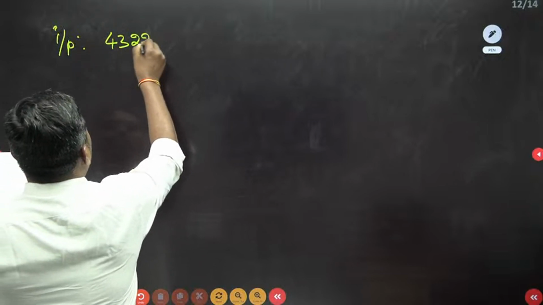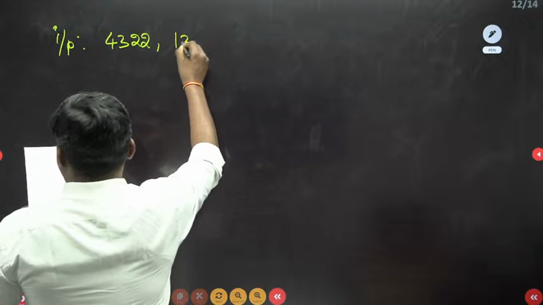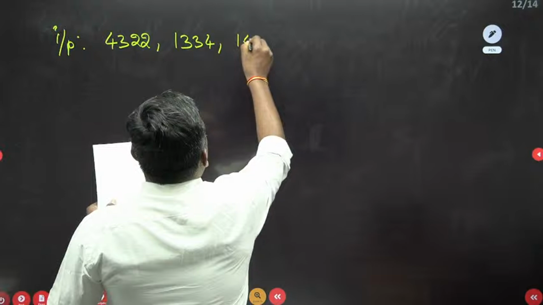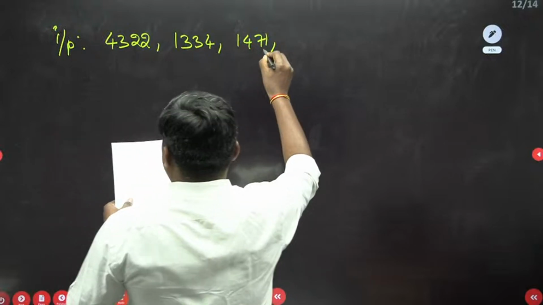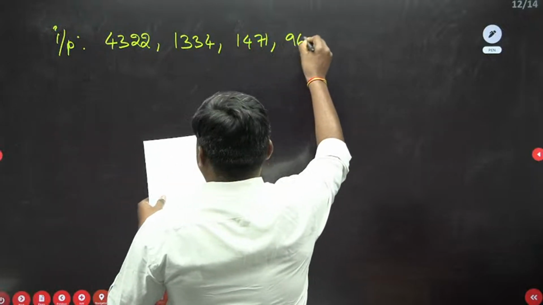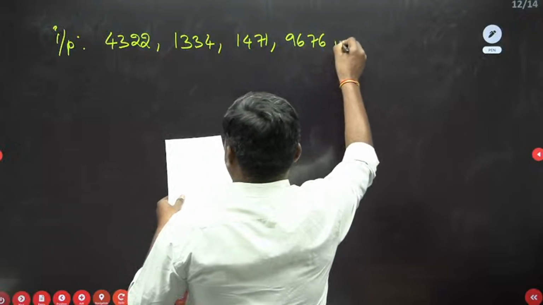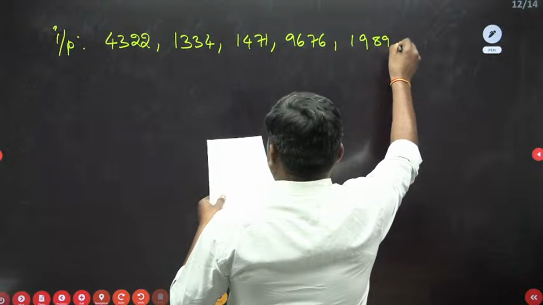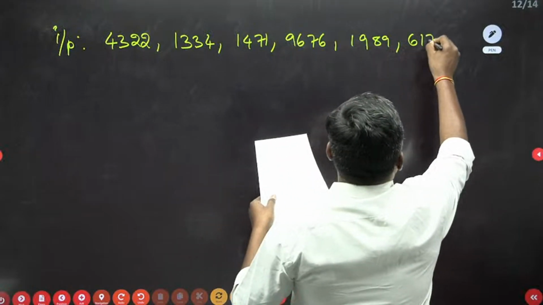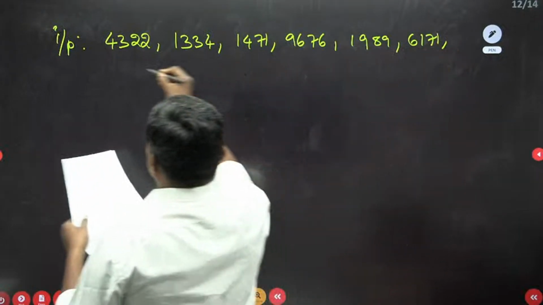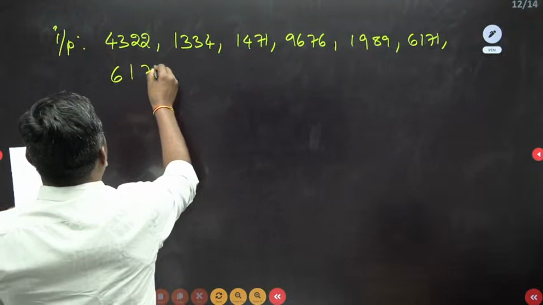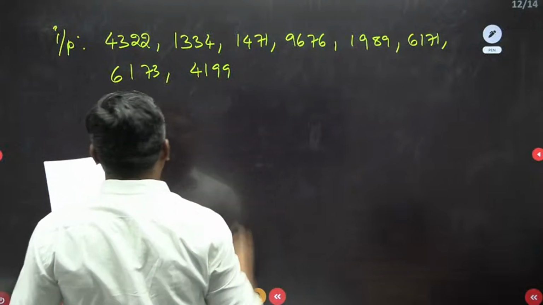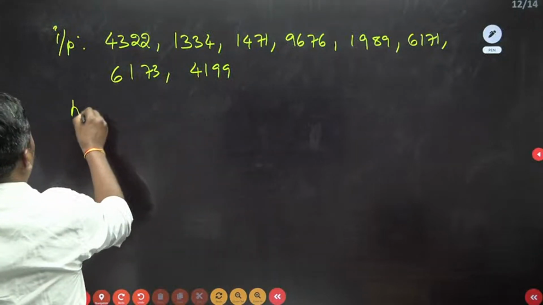4322, 1334, 1471, 9676, 1989, 6171, 6173, 4199. And they gave a hashing function.